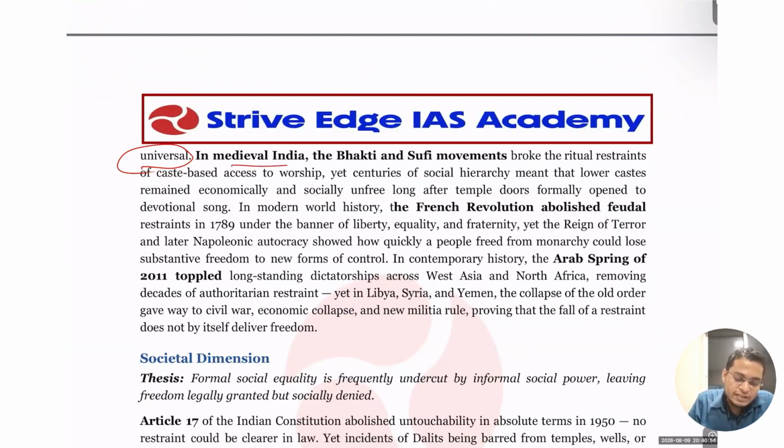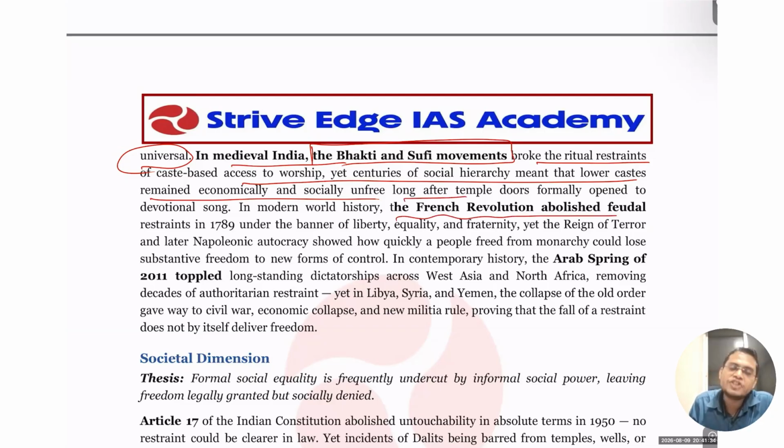At the same time, in medieval times there was the Bhakti and Sufi movement. They tried to reform our society and our religion to bring equality in society. They removed ritual restraint, because before the Bhakti and Sufi movement, our society was quite rigid, but because of this influence, our society gradually reformed and people accepted that. But just removing the restraint is not going to remove discrimination based on women, caste and religion. For that we need to go beyond, but they could not persist beyond. That is the reason they were not able to remove all this caste restriction. That is what you have to write.